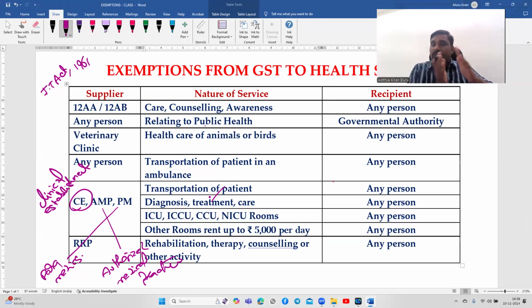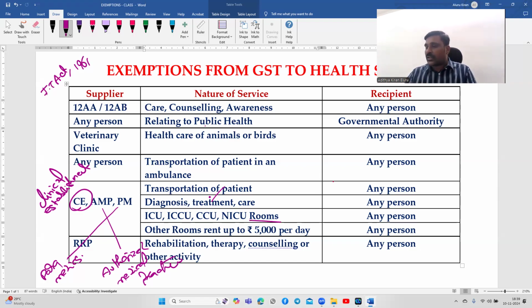Okay, so bringing the patient to the hospital, thereafter diagnosing, scanning the patient, and thereafter doing the operation, that is called treatment. After operation, the patient will be under the doctor's observation for 2 or 3 days, depending upon the disease. That is called care. Okay, so diagnosis, treatment, and care, to any person.